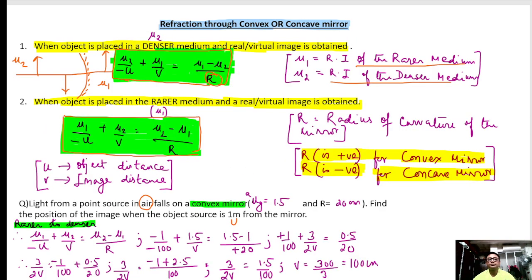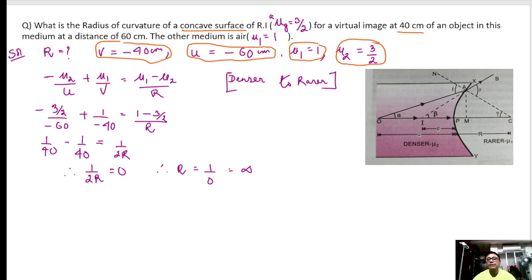We are using the relation that the object is placed in the denser medium. So here is the object in the denser medium, and here is the image. It's a virtual image, but as I told you, you just have to keep note where the object is, in the denser or the rarer. So denser to rarer, and this is our formula.